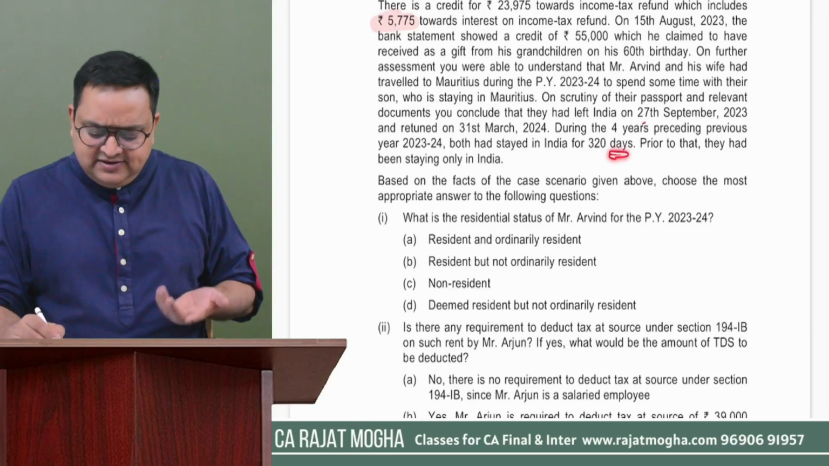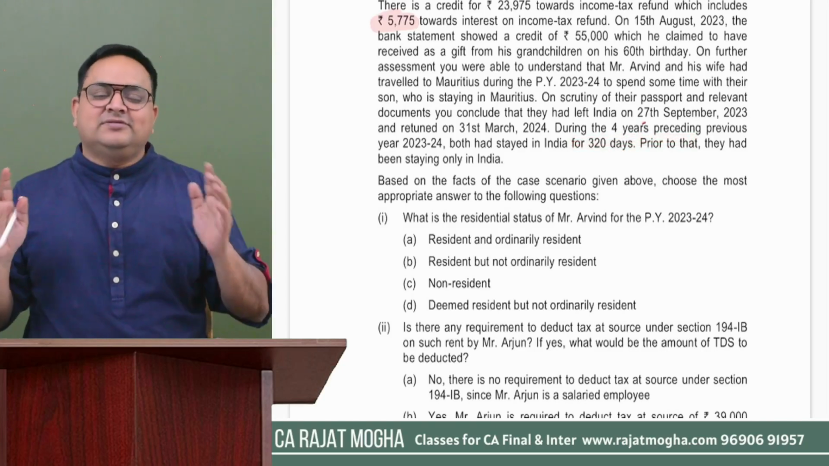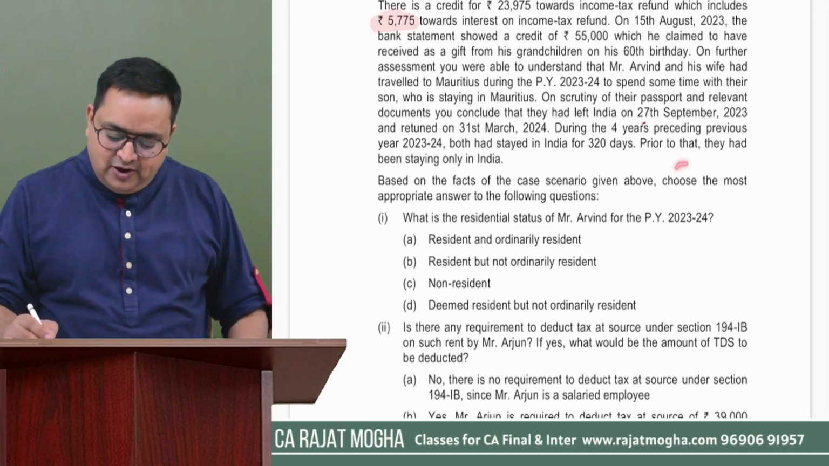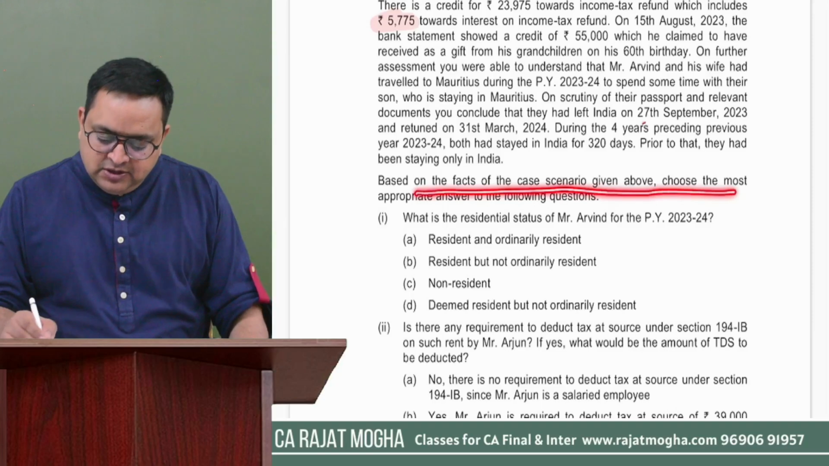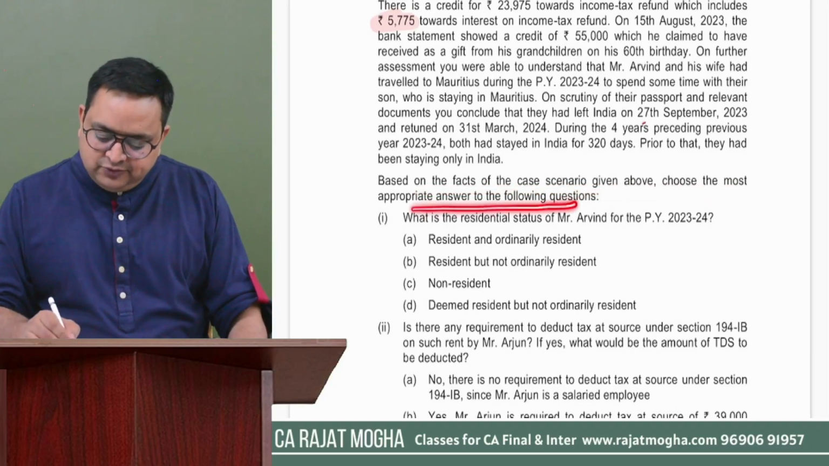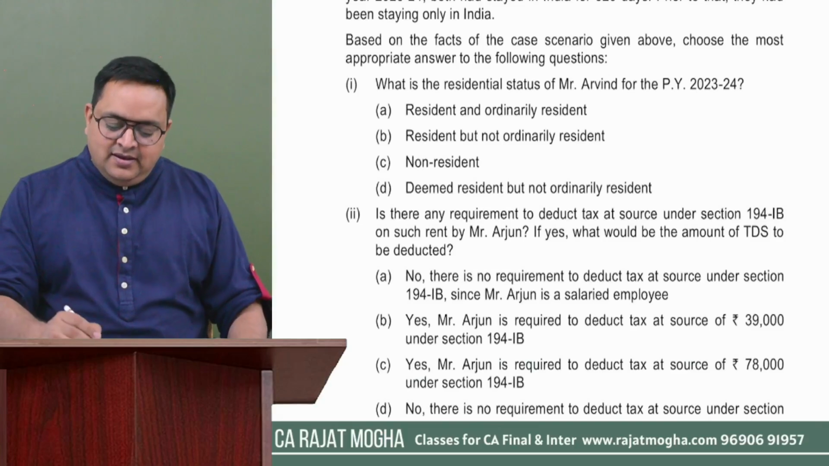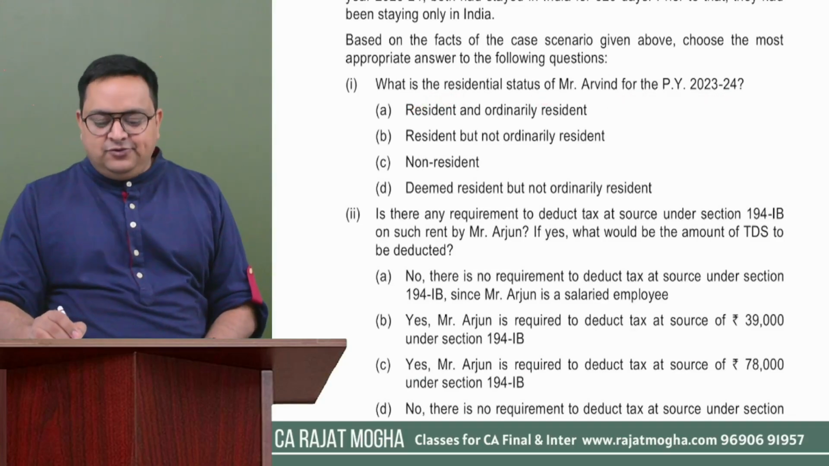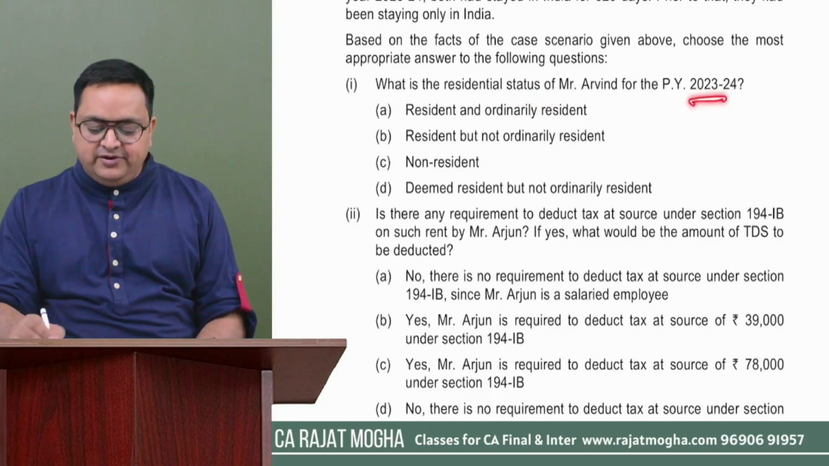Sir, here each year is not mentioned. So it means during the 4 years, the total stay was just 320. Okay. Now, based on the facts of the case scenario given above, choose the most appropriate answer to the following question. Interesting case study. Okay. What is the residential status of Mr. Arvind for the previous year 23-24? So they are asking us about the residential status for Arvind for previous year 23-24.